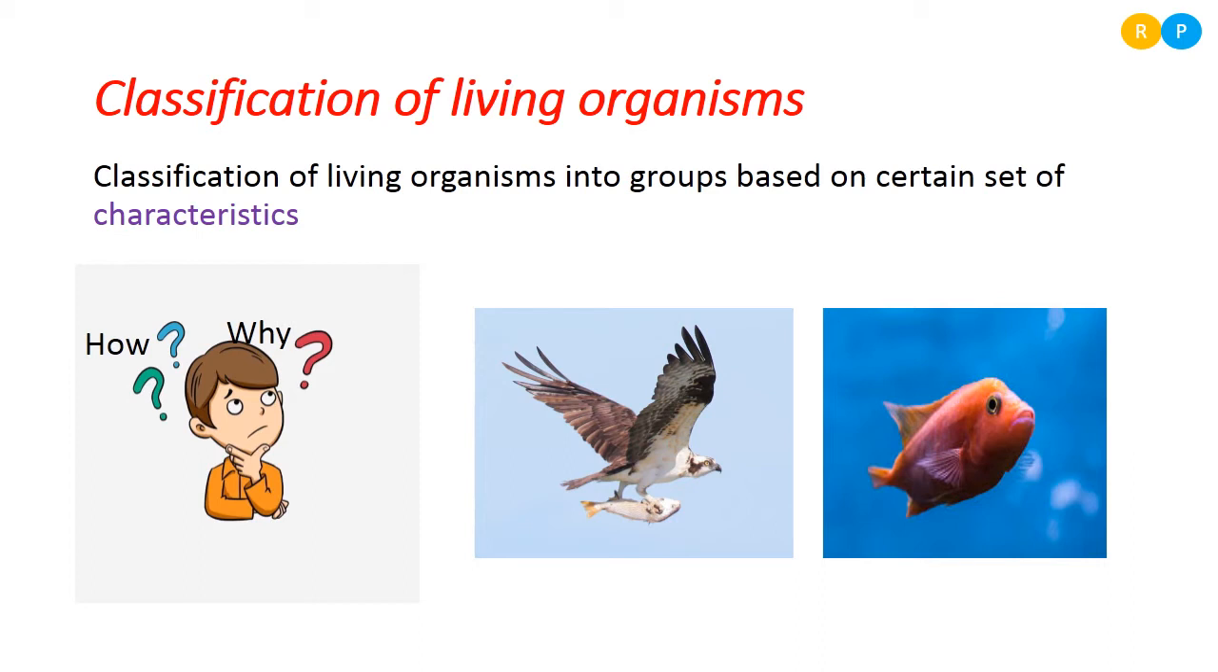So classification makes the understanding about the living organism very easy. For better understanding about the living organism, we have to classify the living organism. Then let us solve one more question: how to classify? Classification of living organisms into different groups is based on a certain set of characteristics. That means for classifying the organism, we need to understand the characteristic features of that particular organism.